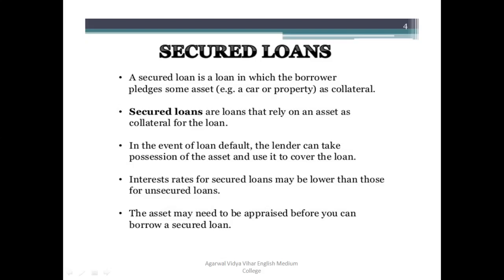So what the banker is going to do, before accepting the security, is find out the market value of that asset, and after finding out the market value, the banker will keep that asset as a security. Here, suppose you have kept any jewelry as a security or anything else, so the banker is going to find out the real value of that property. After finding the real value, the banker is going to use that property. Clear? I hope it is clear.